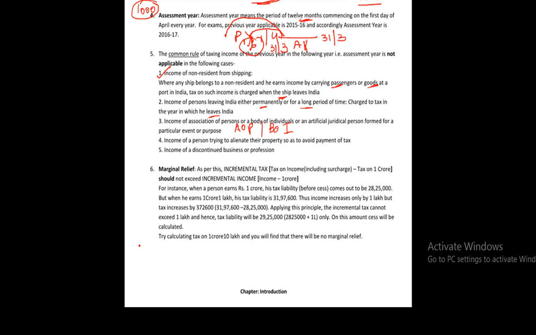Income of a person trying to alienate their property so as to avoid payment of tax. आप अपनी प्रॉपर्टी अपनी वाइफ के नाम या लेट्स सपोज किसी को भी देना चाह रहे हो ताकि आपको टैक्स ना देना पड़े. So government, to make sure that the tax does not go uncollected, will collect the tax in the same previous year. Income of a discontinued business or a profession. आपने बिजनेस ही बंद कर दिया तो आपको उसी साल बिजनेस पे टैक्स लग जाएगा, इनकम पे टैक्स लग जाएगा.